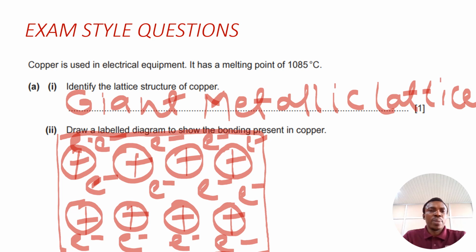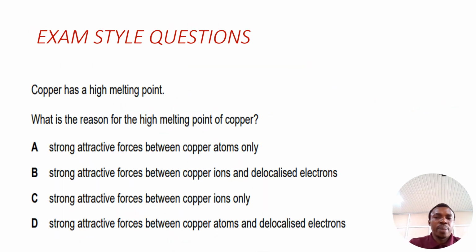So you can solve as many questions as possible. It's as simple as A, B, C. Before us is a typical examination question for us to attempt. This is a multiple choice, and we've discussed metallic bond and the properties of metals. So the question is, copper has a high melting point. What is the reason for the high melting point of copper? Copper is a metal. So let's look at the options. We are going to analyze the options.